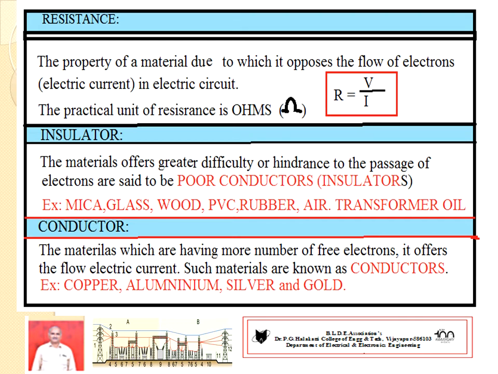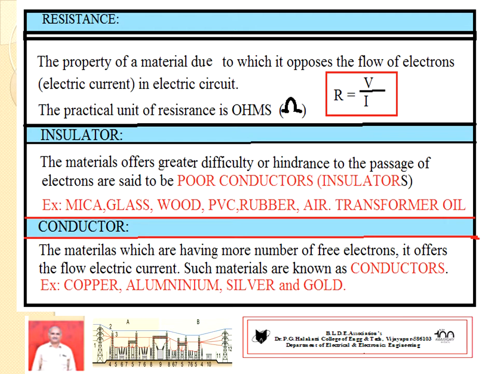Another important electrical parameter is resistance. It is the property of a material due to which it opposes the flow of electrons, that is, the flow of electric current in a given circuit. The practical unit of resistance is ohms. As per Ohm's law, resistance equals voltage divided by current for a given electric circuit.